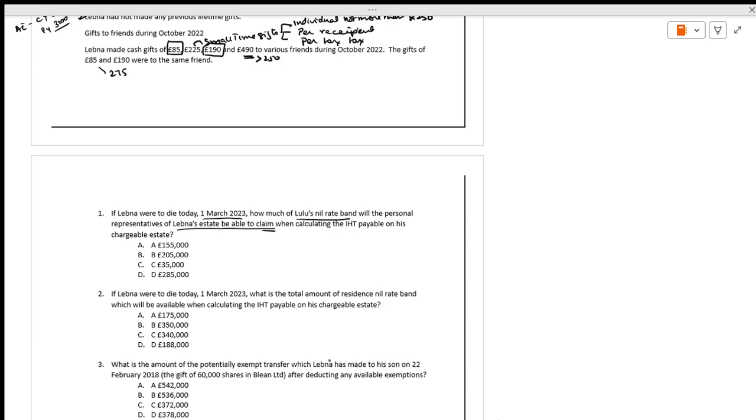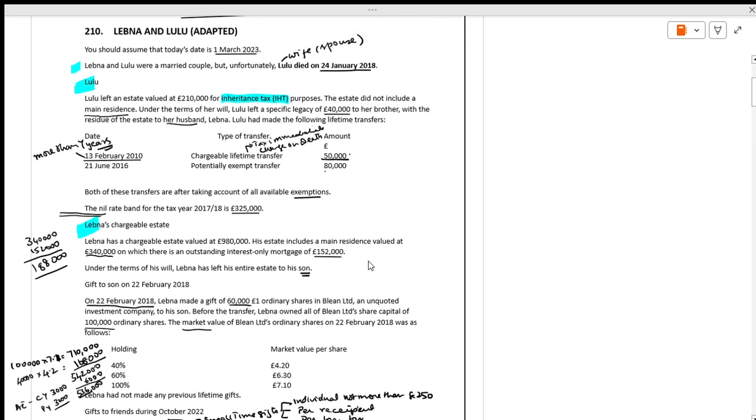If Lebna's husband is going to die, how much is Lulu's NRB? Here I am writing Lulu's NRB. The NRB applicable to the individual is 325. Now see what Lulu has done. They have given a chargeable lifetime transfer, but it is more than 7 years, so that's not applicable.